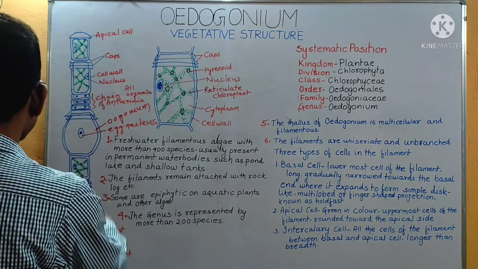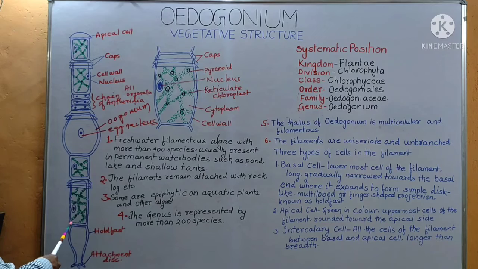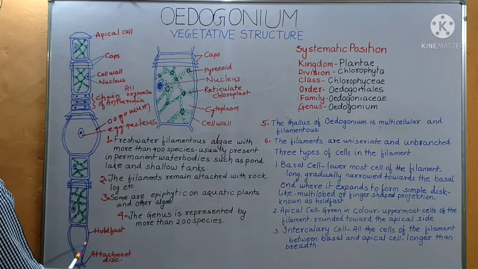The thallus of Oedogonium is a filament. This filament is uniseriate and unbranched. It remains attached to the surface of rock, log, etc. with the help of a basal holdfast. Some species of Oedogonium are epiphytic, that means they grow on other aquatic plants and algae.